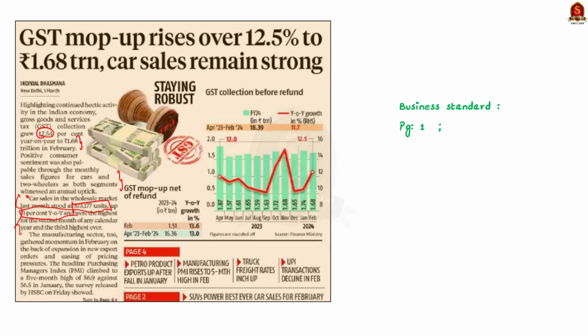See, this marks the highest for the second month in the calendar year and third highest overall. Moreover, the manufacturing sector experienced growth in February driven by expansion in the new export orders and reduction in the prices. See, this is the crux of the article. This article gives a rosy picture of the growing Indian economy. Okay, with this, in our discussion, let us see about the significance of GST using our mains answer writing approach.